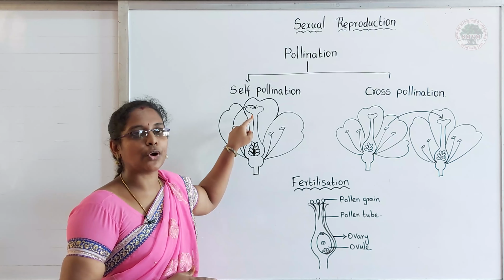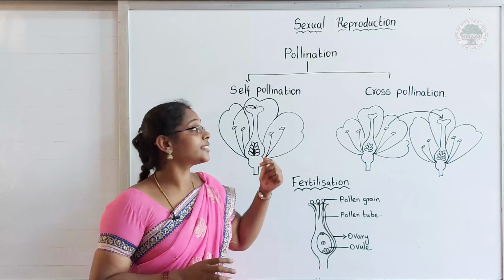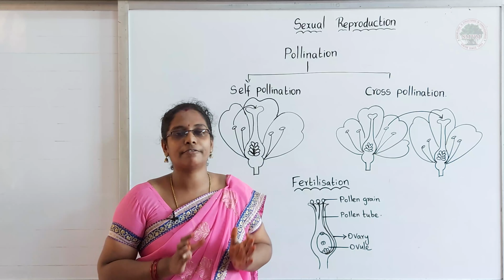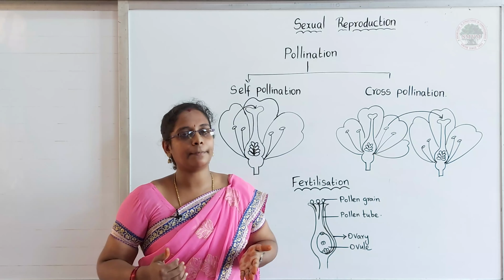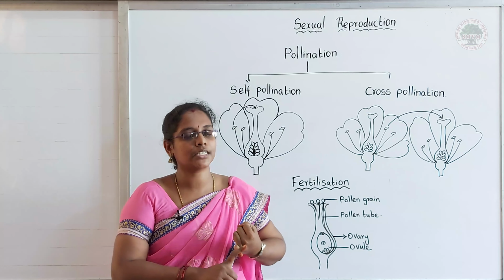Now, what are the conditions for self-pollination? In which situation does self-pollination happen? Mostly self-pollination occurs in the bisexual flower. Why? Because both the male part and female part will be present in the same flower. So that is the first condition.